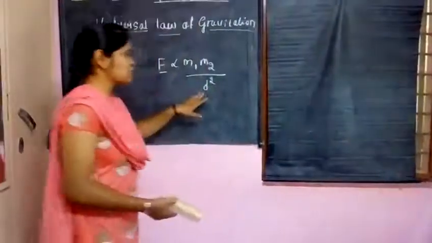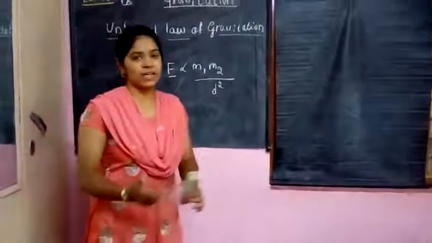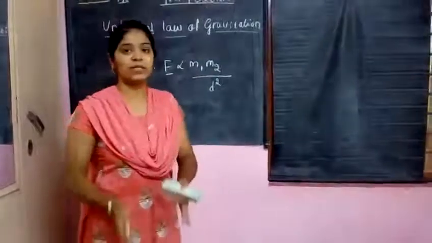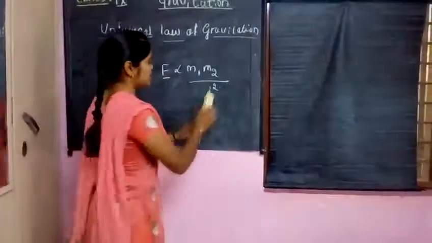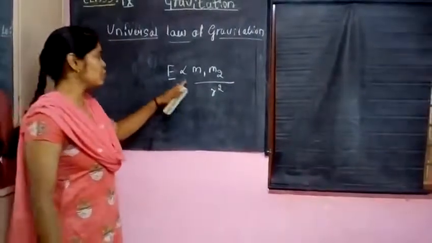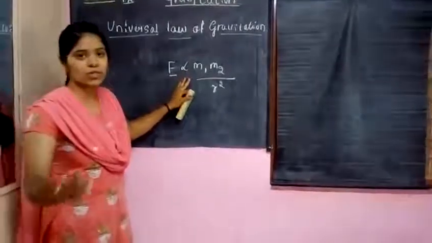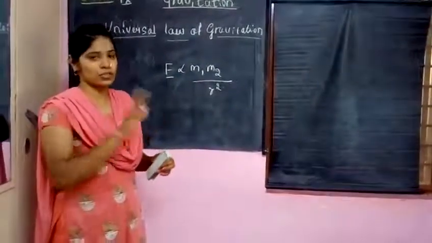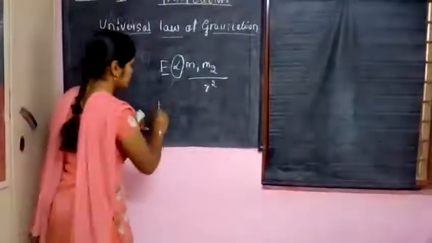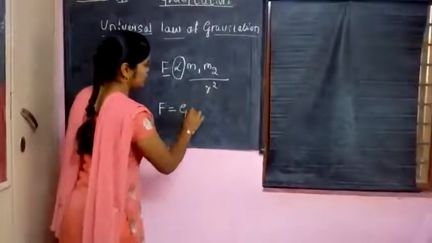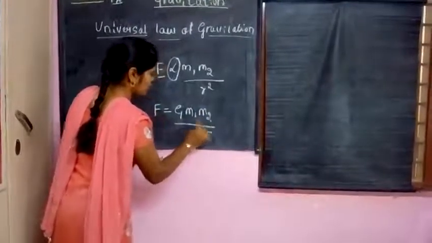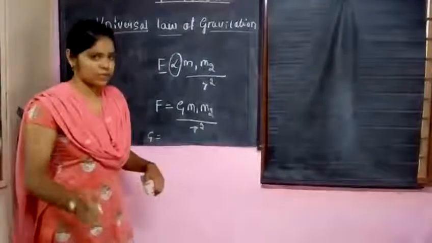Students, here I mentioned d square. Whether we consider the square of the distance, you can also replace it by r square. In your textbook it is mentioned as r square, so I am writing it as r square only. To remove this proportionality sign, we add the proportionality constant. That is, F is equal to G M1 M2 divided by r square. This G is called what? The gravitational constant.